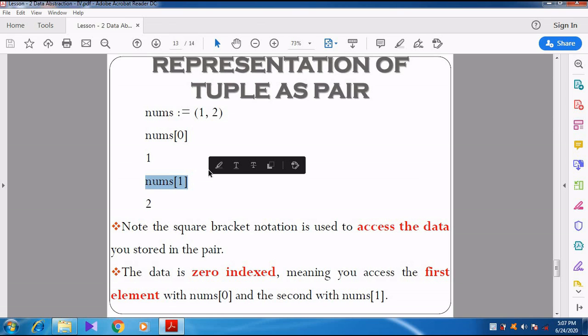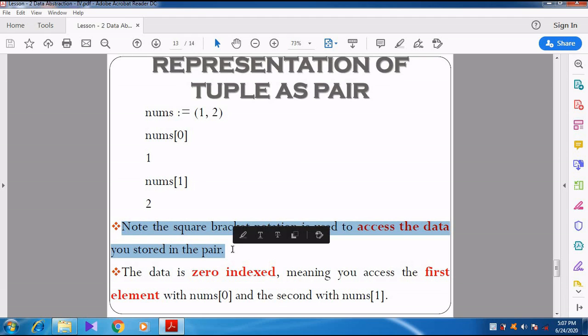So note that the square bracket notation is used to access the data you stored in the pair. So simply for accessing the data in the tuple, for accessing the data in the pair, we are using the square bracket notation. Apart from that, we do not use square brackets because tuple is represented only within parenthesis.